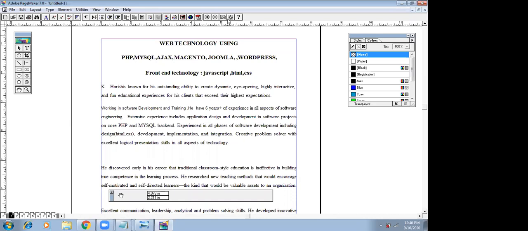Okay, I have one doubt. If we take 1 second of video and convert it into JPG or PNG files, how many PNG files can be split out? I didn't get you properly, sir. If we take any 1 second of video and split it into pictures, how many pictures can be split?